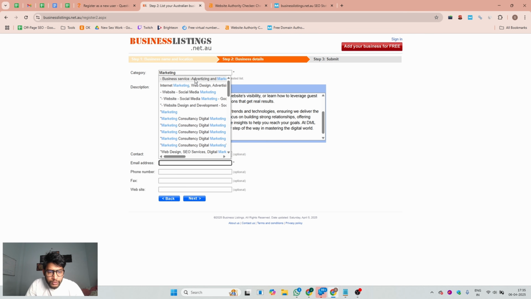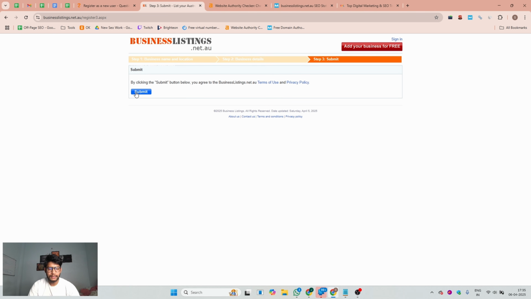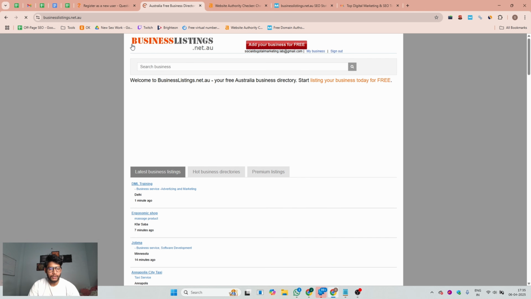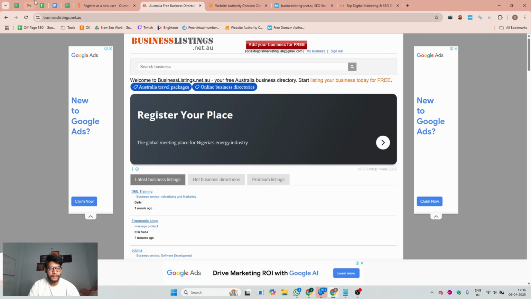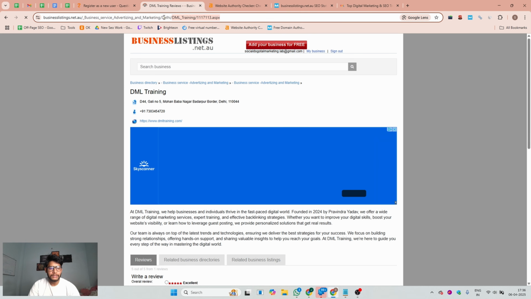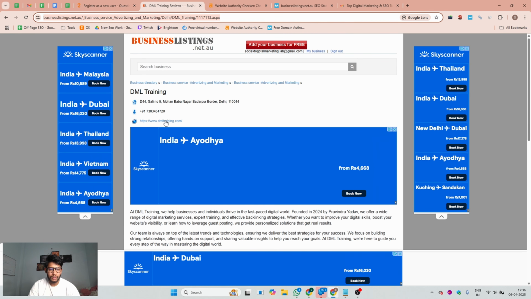From this drop down, you can select website development, advertising, and marketing. And there you can put your email address, then your website URL. Then after, click on the next button, and you see. Then you can click on the submit button, and your listing is now published. What you can do, go to the home page. Either you can click on this website logo, and you see this is our business listing, and if I click on this, this is our listing landing page URL.